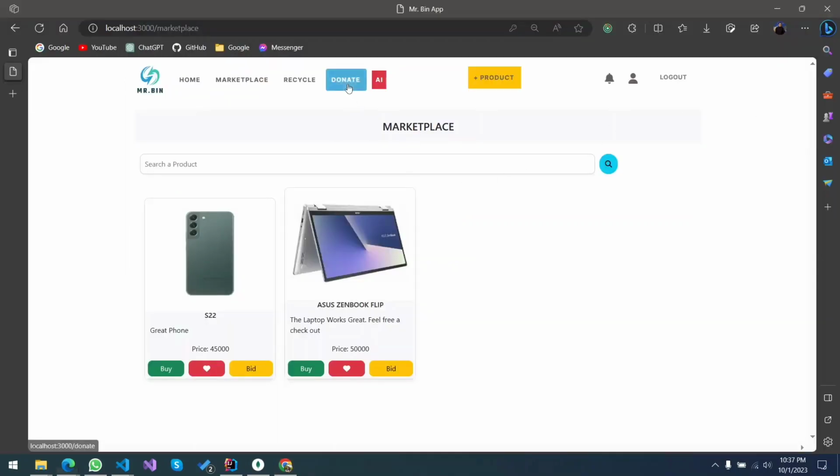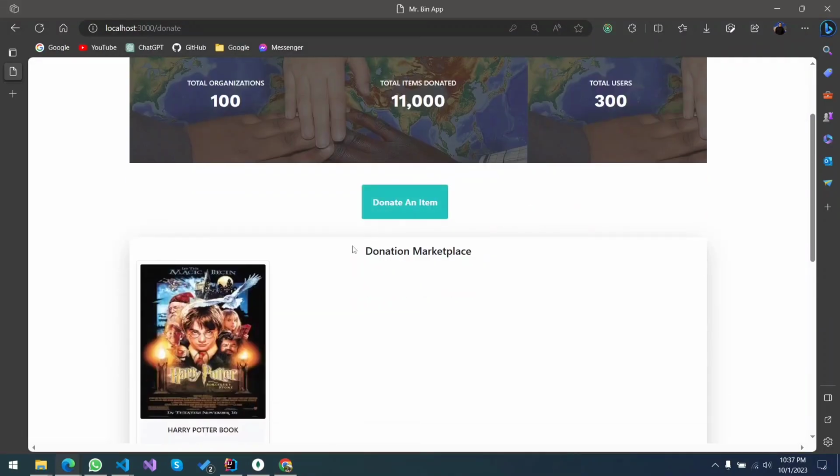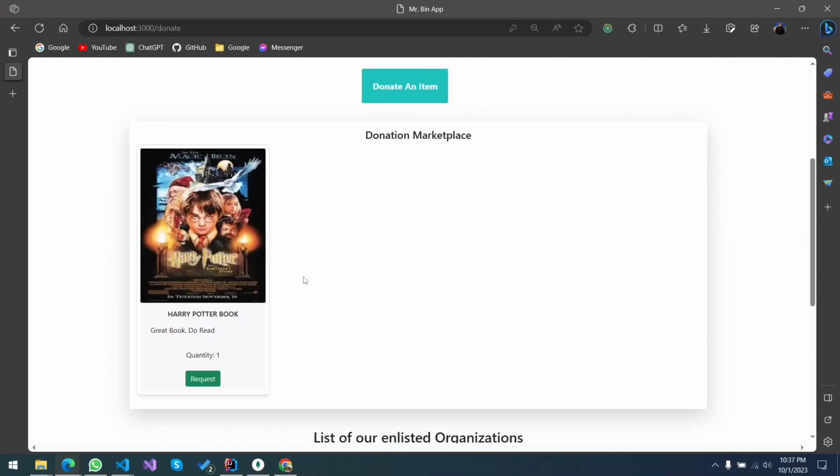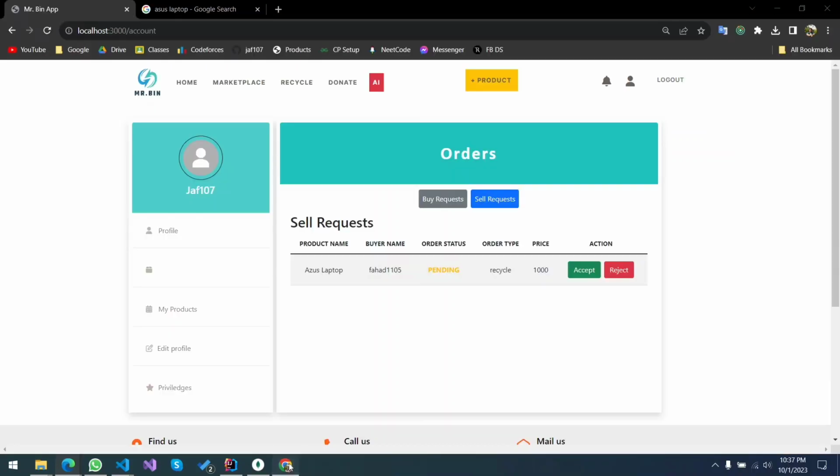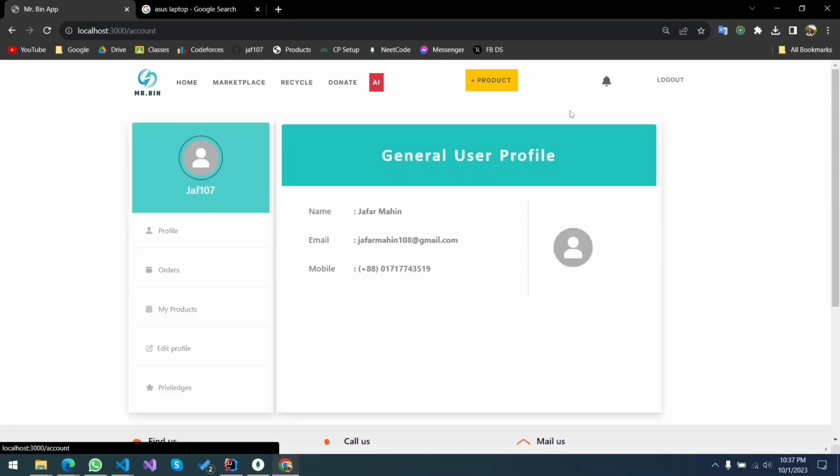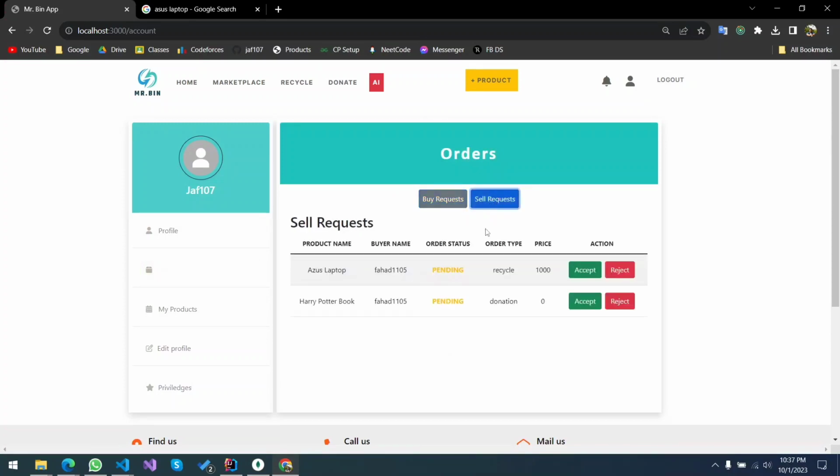Now, if you sign in as an organization, you'll see a separate panel where an organization can see the objects up for donation. The organization can request for that object to be donated to them. If we press the request button over here and we go to the user dashboard order section inside of it, we'll see that Jaffer has a request for donation which is pending. If we accept it, it's going to get accepted.